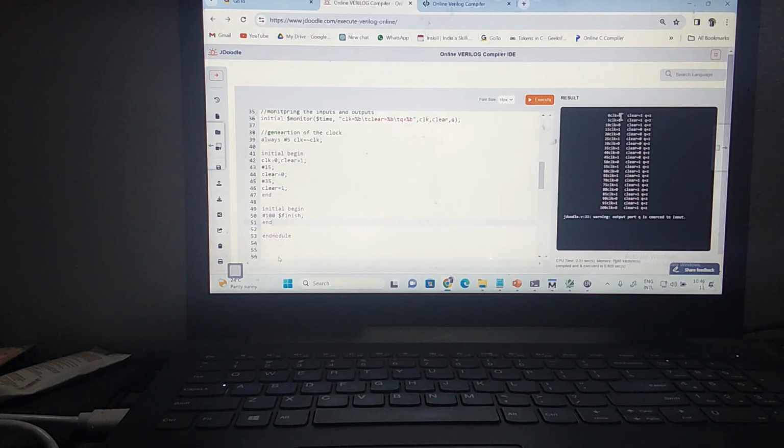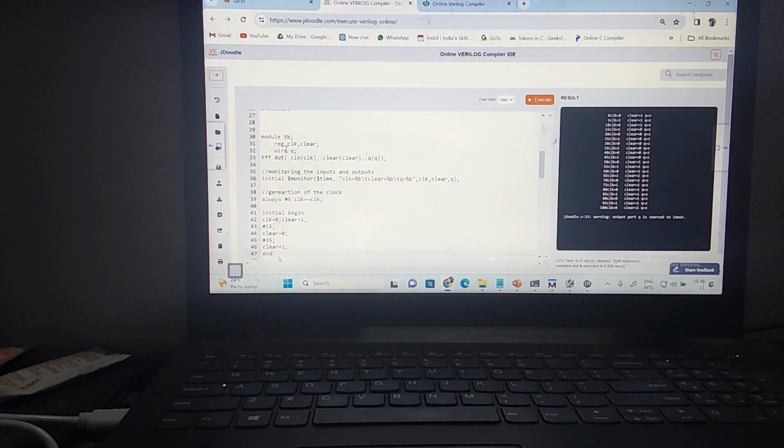Okay, you can see the clock is 0 and the clear is 1. So whenever the clear is equal to 1, for all of this it is taking clear equal to 1. The way I have initialized it is not correct. What happens in this case is Q is taking Z, high impedance, since we declared Q as a wire data type, which by default is Z. It is not working as a toggle now.